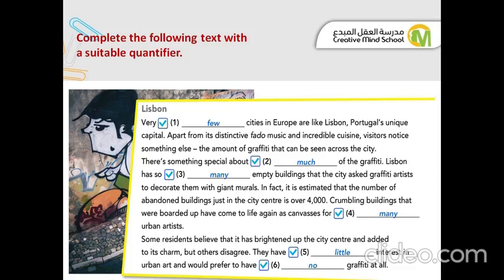Crumbling buildings that were boarded up have come to life again as canvases for many urban artists. Some residents believe that it has brightened up the city center and added to its charm, but others disagree. They have little interest in urban art and would prefer to have no graffiti at all.